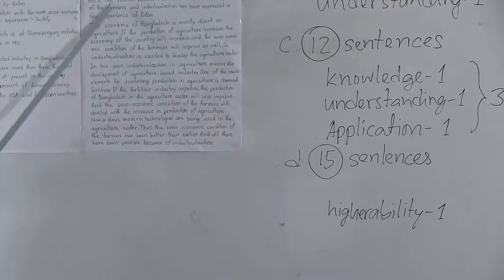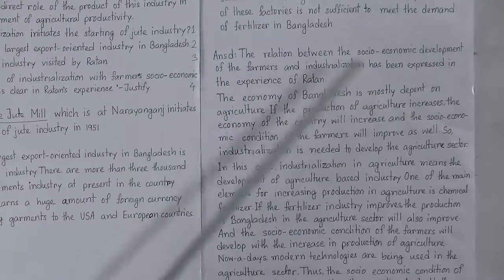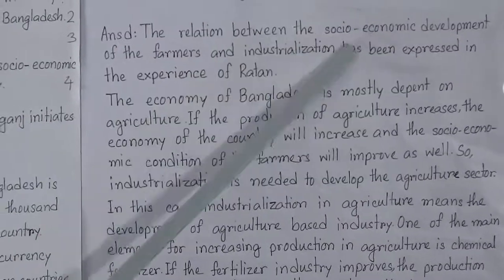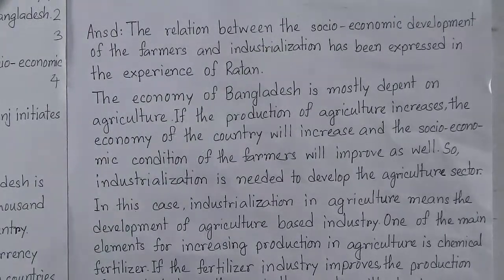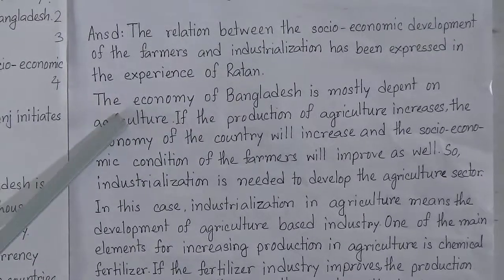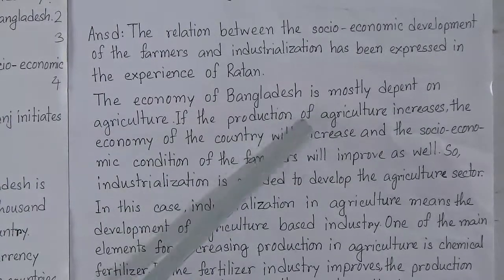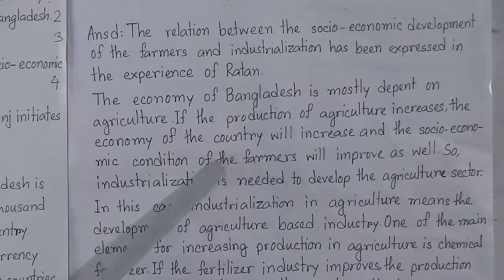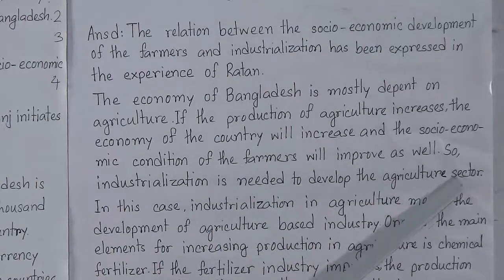Now question number D. The relation between the socio-economic development of the farmers and industrialization has been experienced in the experience of Ratan. So Ratan has experienced the relation between socio-economic development of the farmers and industrialization. From the stem we get this knowledge. And now look, the economy of Bangladesh mostly depends on agriculture. If the production of agriculture increases, the economy of the country will increase and the socio-economic condition of the farmers will improve as well. So industrialization is needed to develop the agriculture sector.